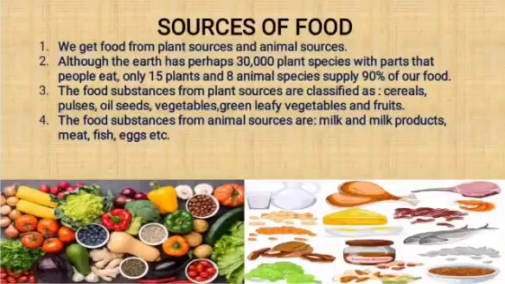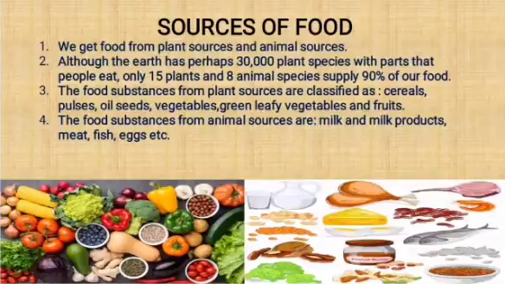We all eat food every day. From where do we get our food from? Can you tell me? Yes, we get it from plants and animals. So, the main source of our food are from plants and animals.